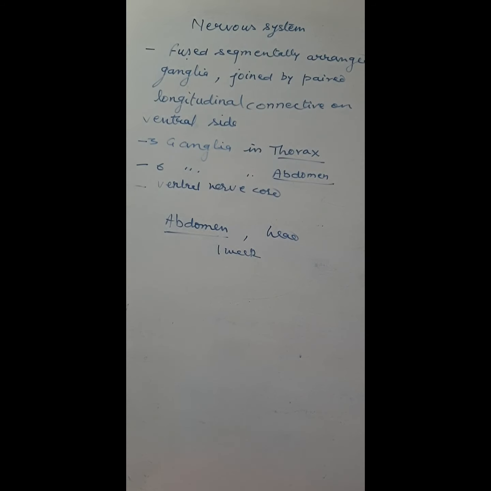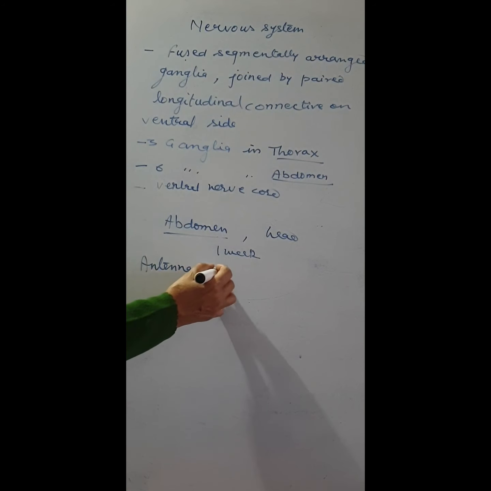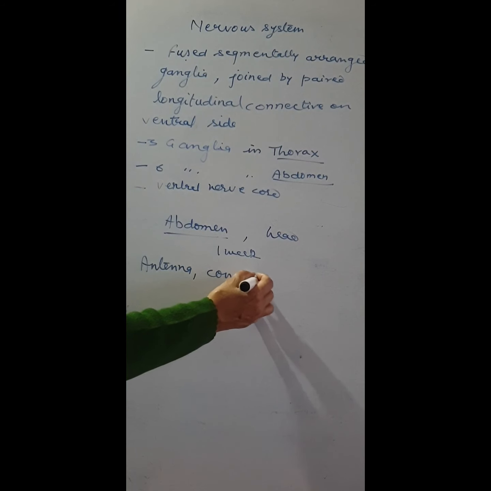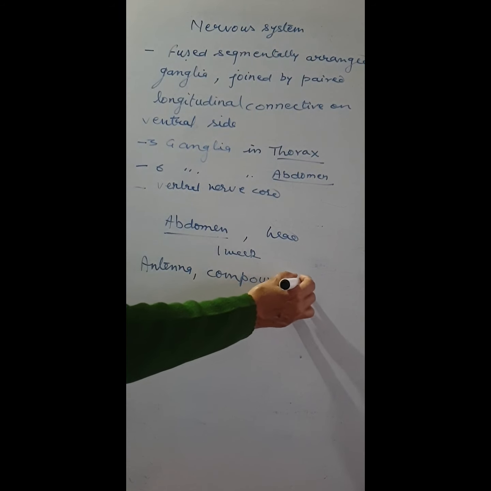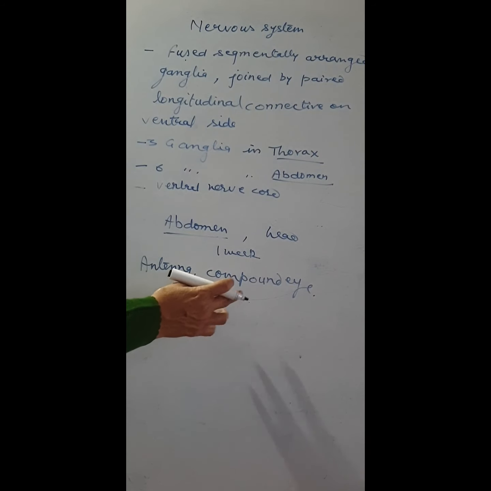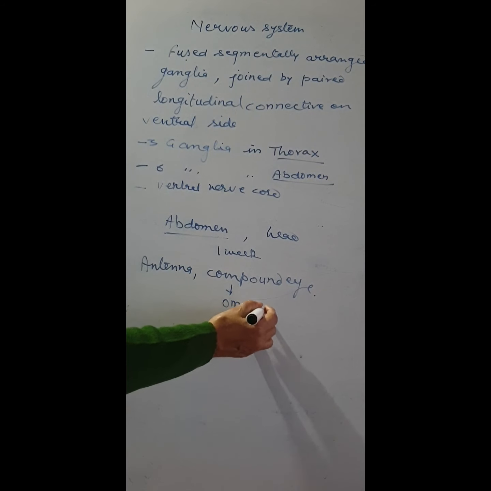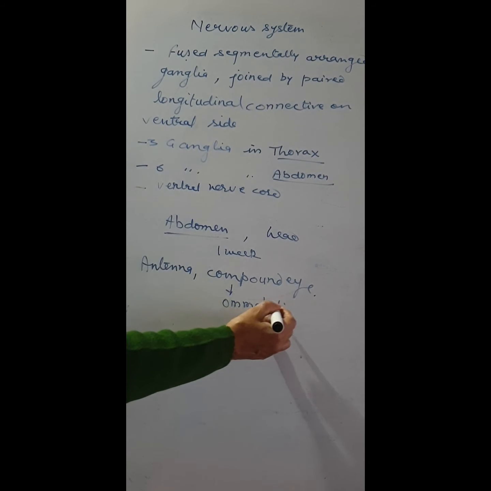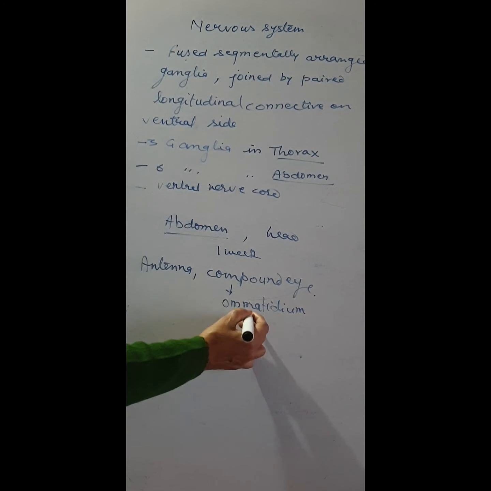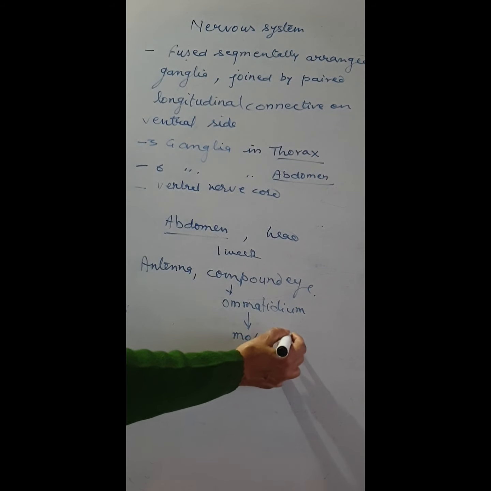The sense organs are the antenna and the compound eye. The compound eye is made up of ommatidia that form a mosaic image.